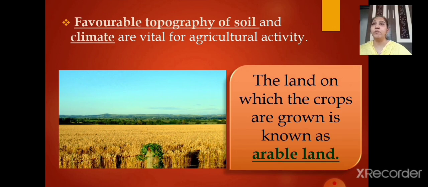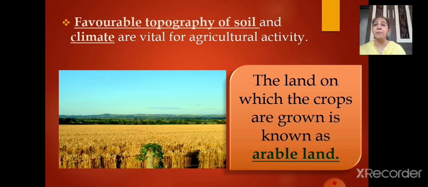Now let's move to the next topic. See, we know agriculture, but it requires some favorable topography, right? What are the factors that are most important for agricultural activity? The two main important factors are the soil and the climate. These two are vital, that means important, for the agricultural activity. Favorable topography of soil as well as climate.